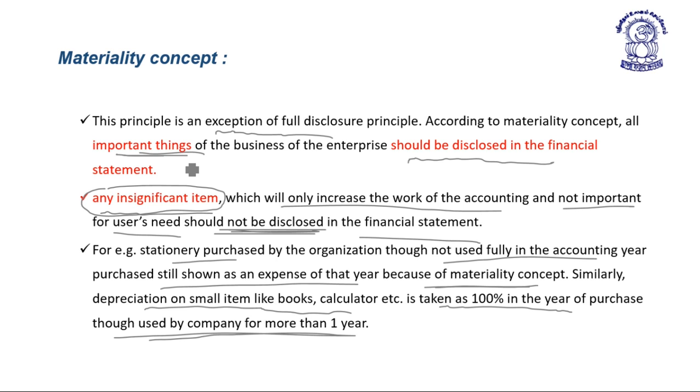So, the materiality concept states that any insignificant item which will only increase the work of accounting and is not important from the users' point of view or users' need should not be disclosed in the financial statement.